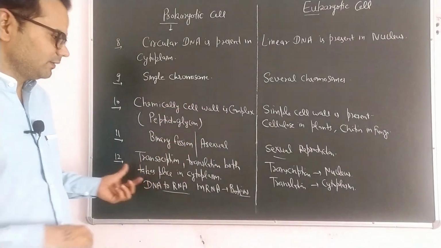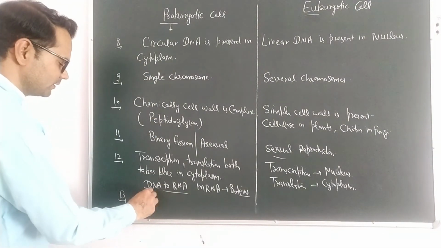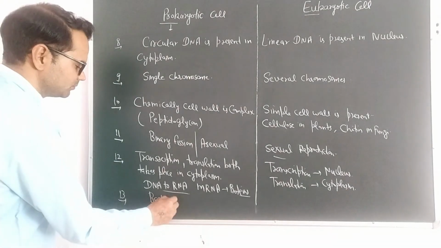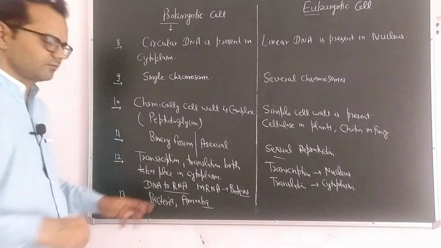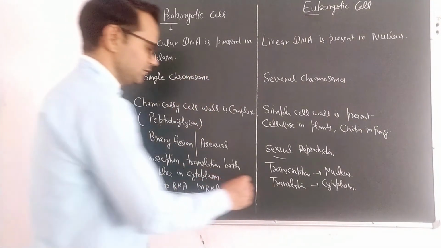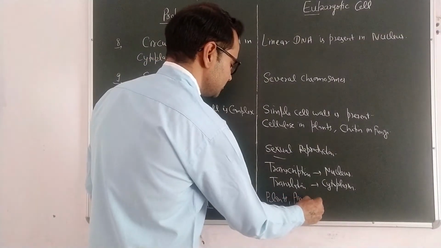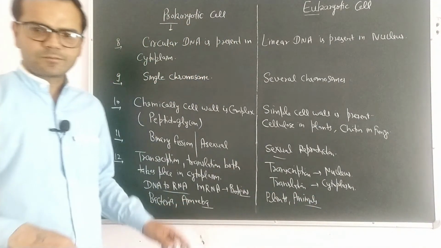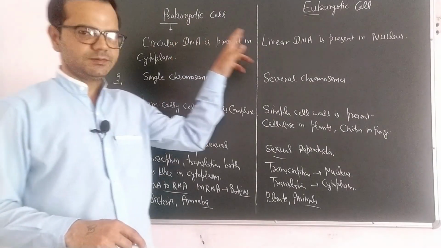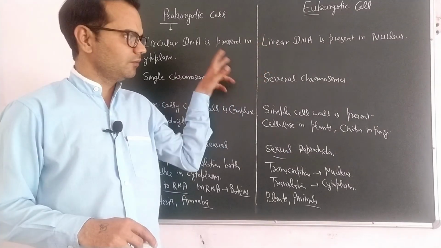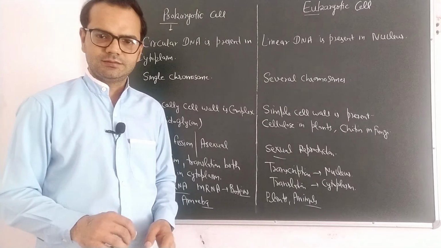Right. 13th difference can be examples. Prokaryotic cell examples are bacteria, amoeba, and eukaryotic cell, plants, animals. So these are the 13 differences between prokaryotic cell and eukaryotic cell. It would help you to differentiate between prokaryotic cell and eukaryotic cell.